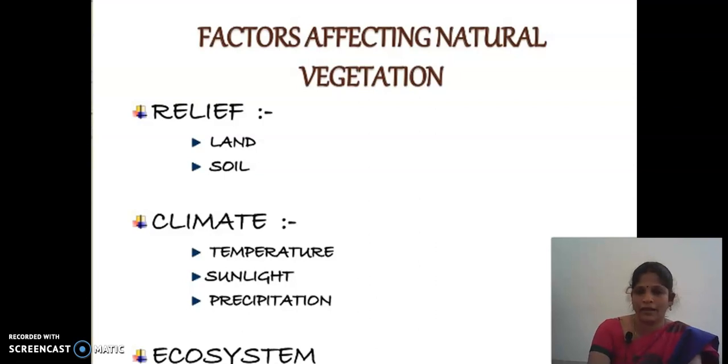Next one is climate. How is climate affecting the natural vegetation? Temperature, sunlight, precipitation. It needs very high precipitation, and temperature and sunlight help. These three factors of the climate help the vegetation to grow well.